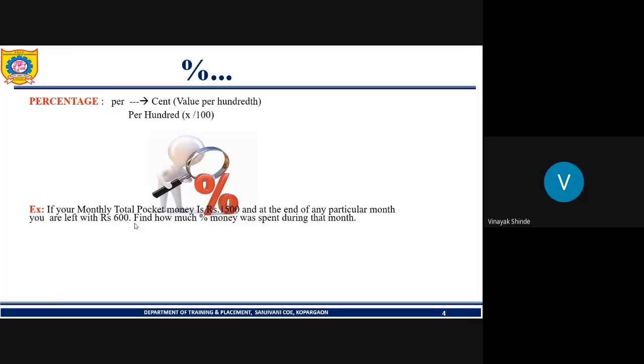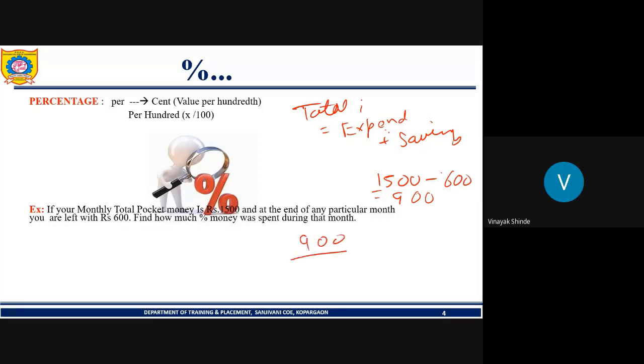So students, let's see what will be the total expenditure. See, total income is equal to what? It is expenditure, that is money spent, plus savings, whatever is the money saved. So what will be the expenditure? It will be 1500 minus 600. So that means it is 900. So we have to find 900 by 1500 into 100. That's nothing but 60%.